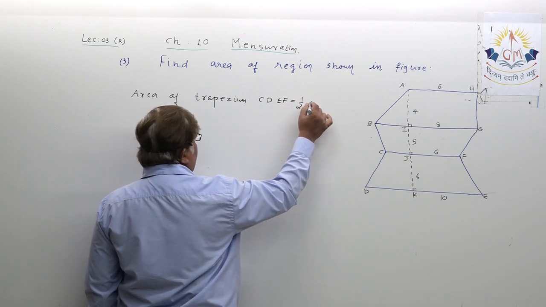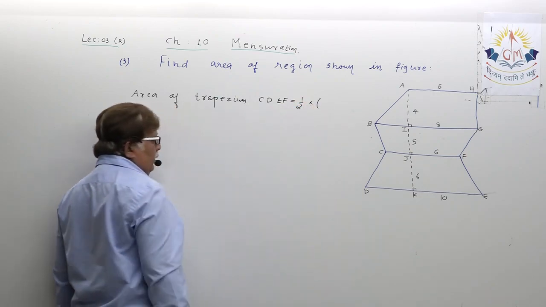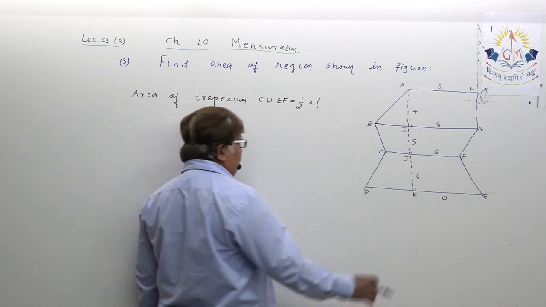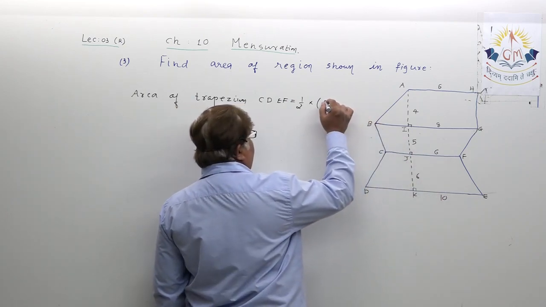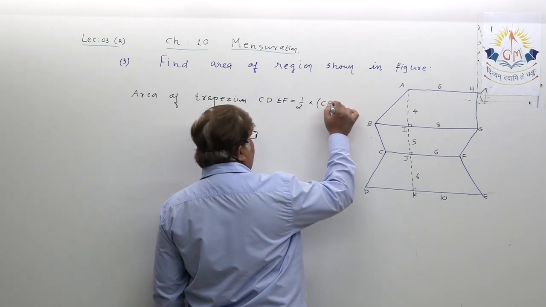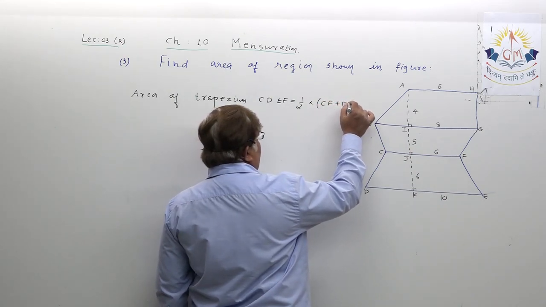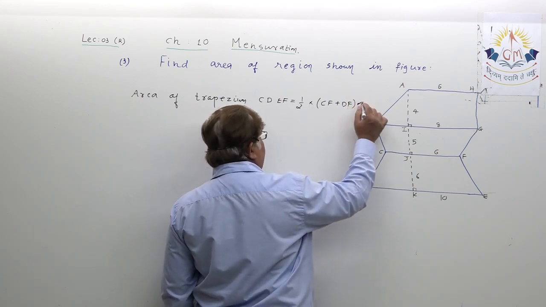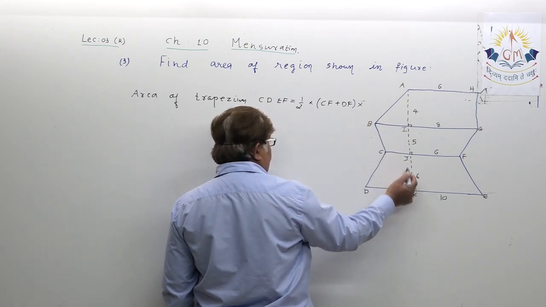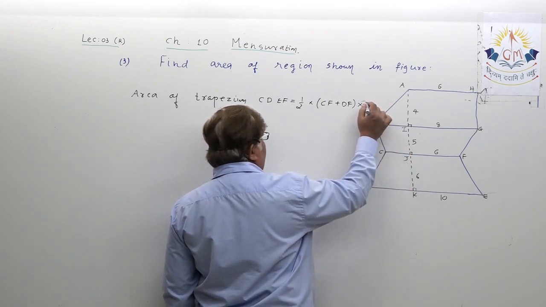Half into the addition of the parallel sides CF plus DE, multiplied by the distance between the parallel sides, which is presented as JK.